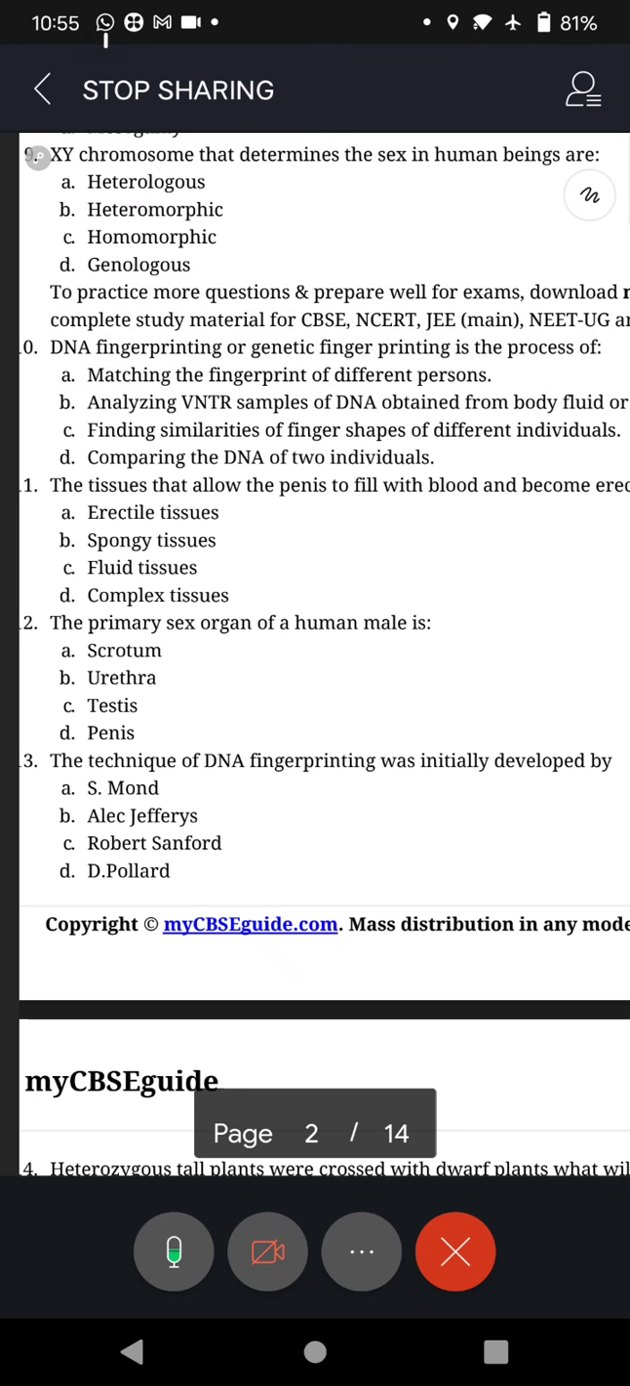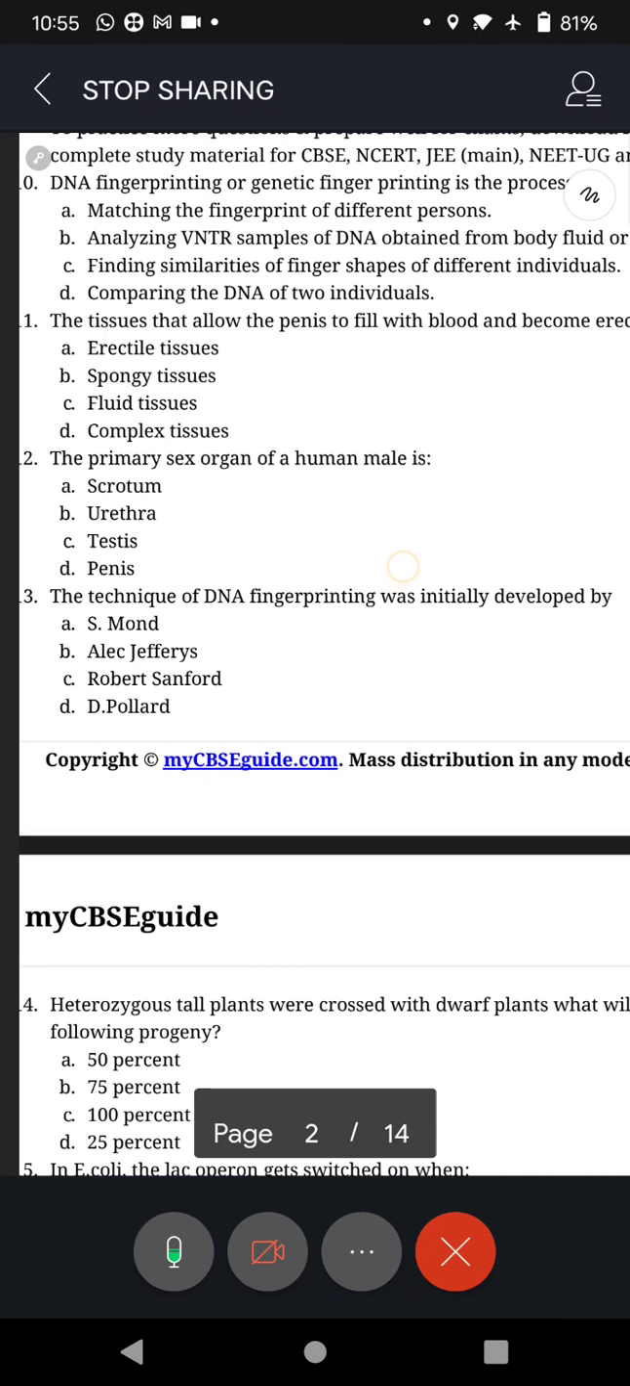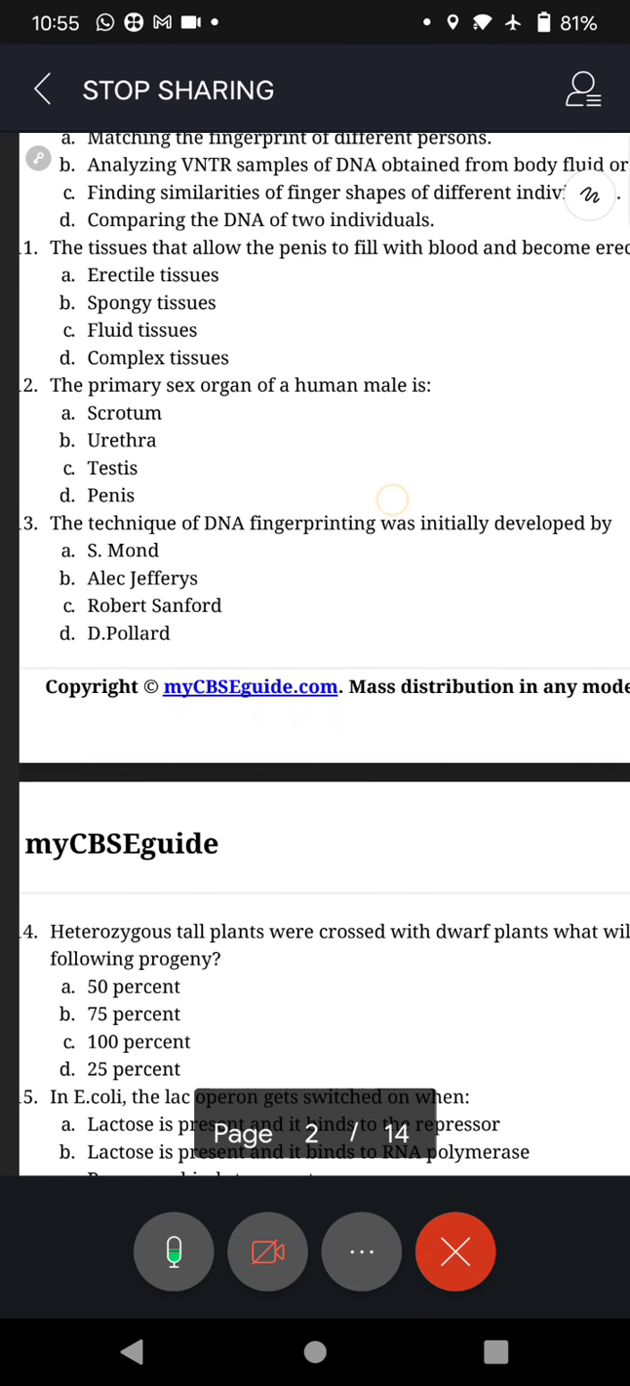Next, question number 12. The primary sex organ of the human male is. Now here, the moment you read the question, don't jump to the conclusion. See the answers. Scrotum, urethra, testis and penis. What is it that he is asking? Primary sex organ of the human male.